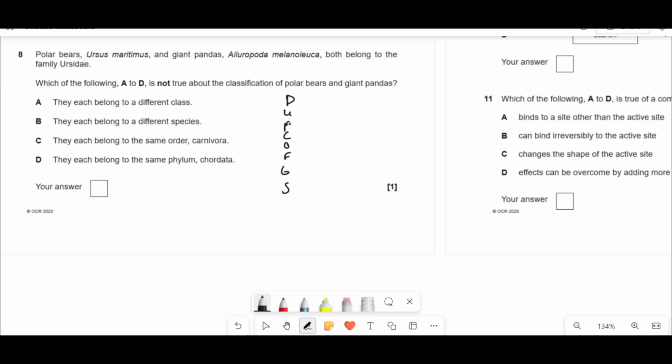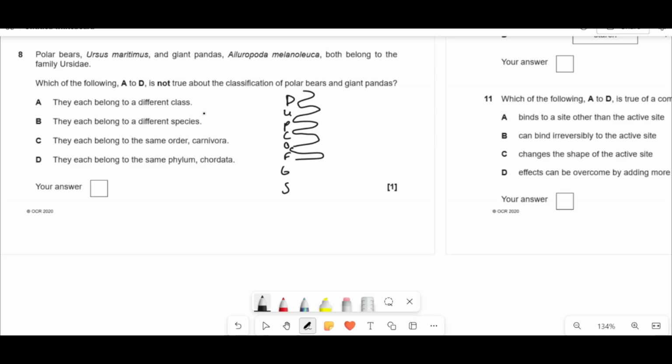So domain, kingdom, phylum, class, order, family, genus, species. If they're in the same family, then they're going to share all of these all the way up to that point. So every single one of those is shared. It's these two that are different. So whichever one of these is just not keeping with that is the one that's going to be not true.